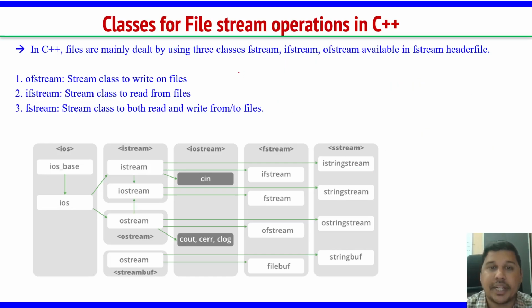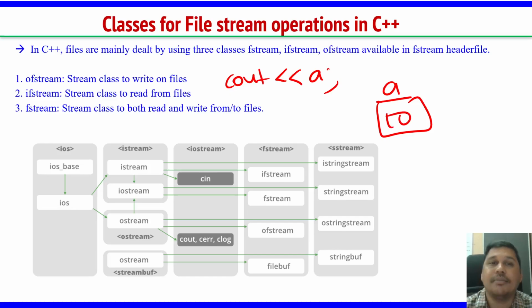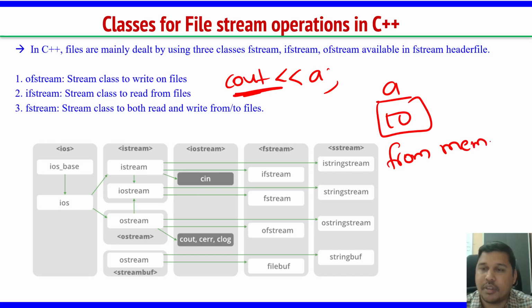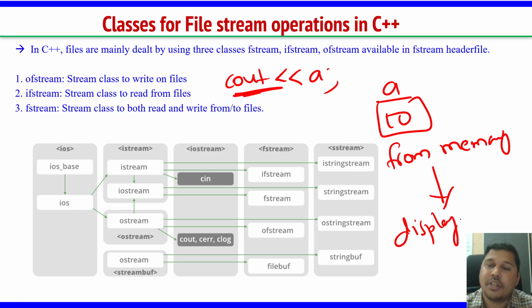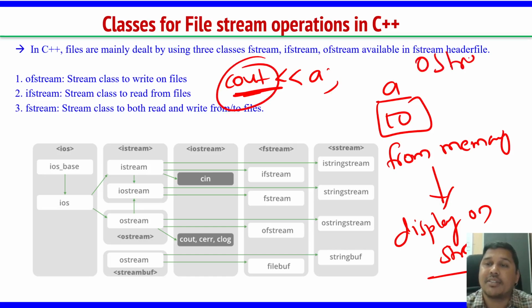Again I will repeat. When you write cout << A, it means A already contains some value, say 10. So cout takes content from memory and displays it on the screen. That is the job of cout, or the ostream class.